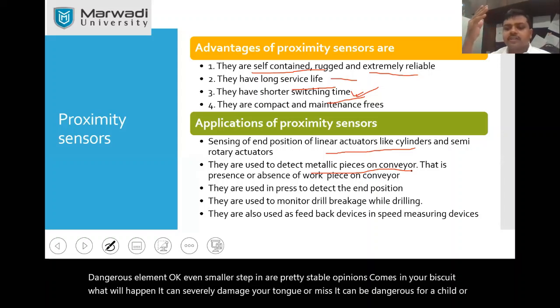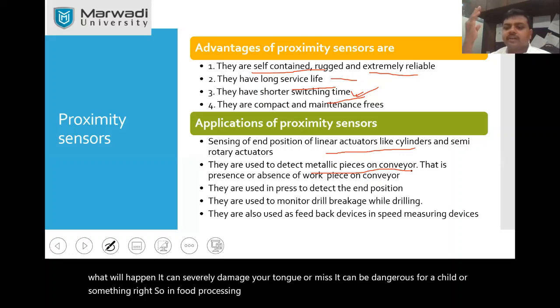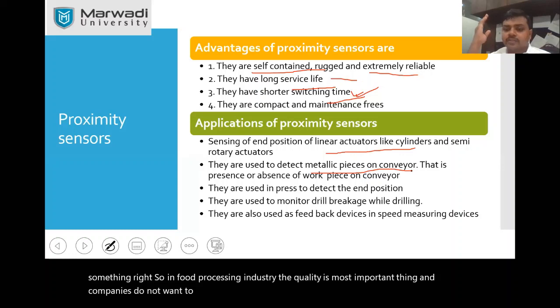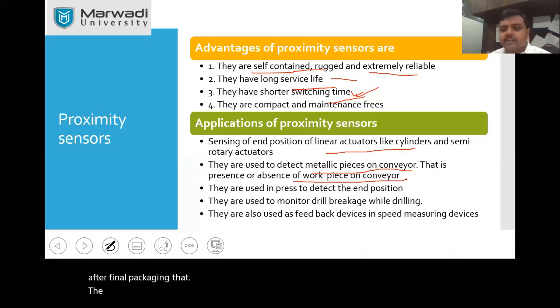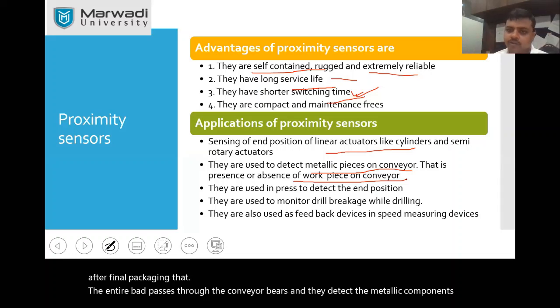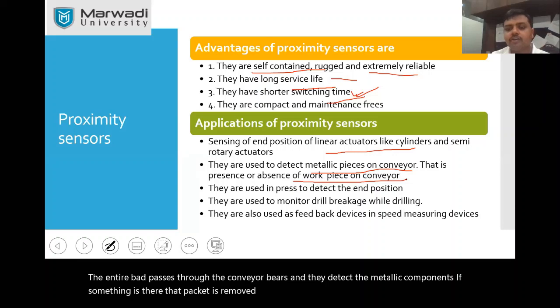So in the food processing industry, quality is the most important thing, and companies do not want to hamper their brand reputation. So what do they have? They have conveyor belts where they detect the metallic components in the packet. After final packaging, the entire batch passes through the conveyor belts and they detect metallic components. If something is there, the packet is removed. So it is also being used in quality control.